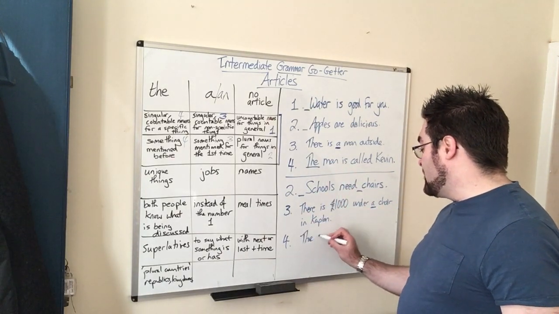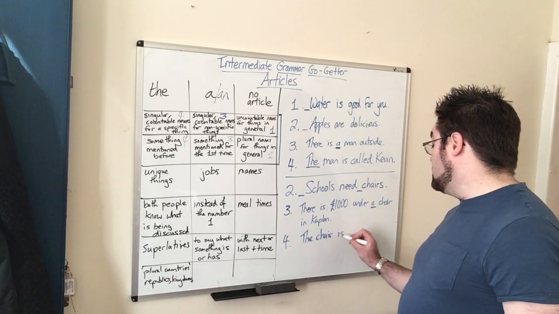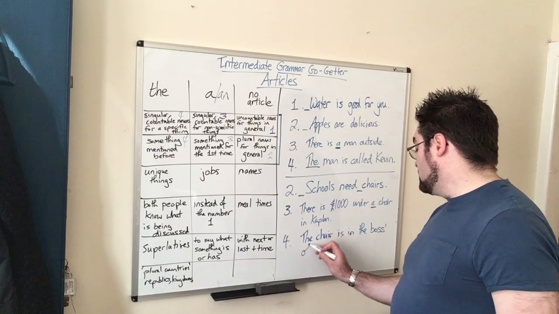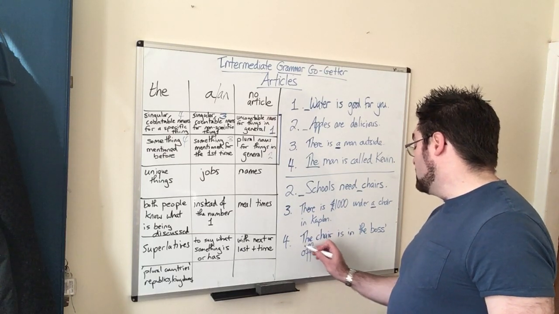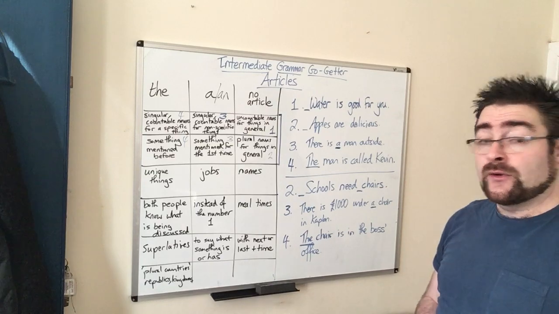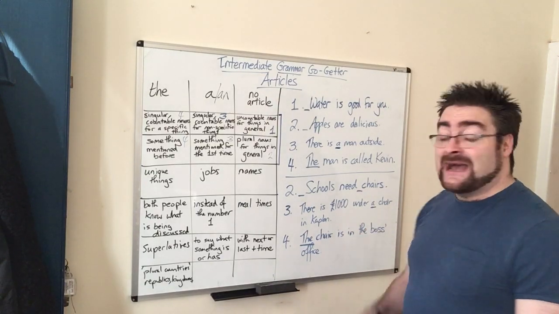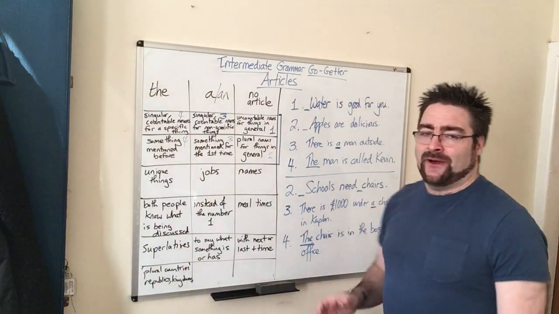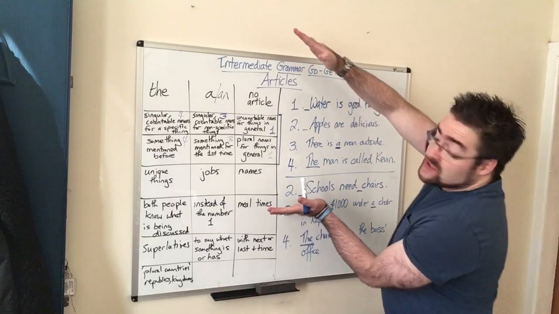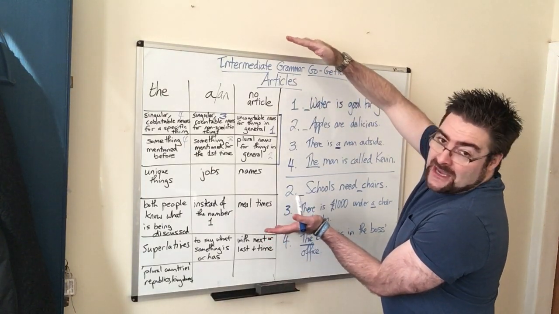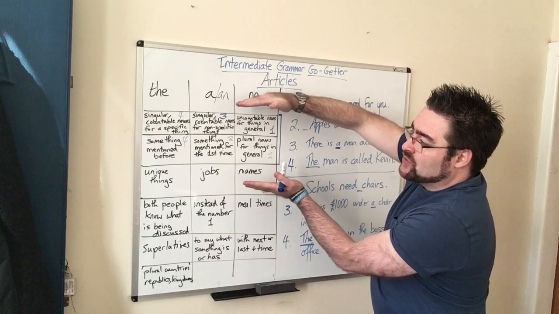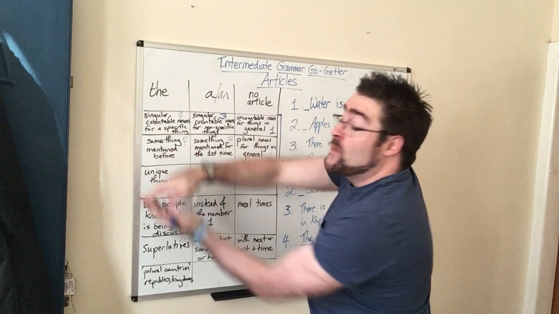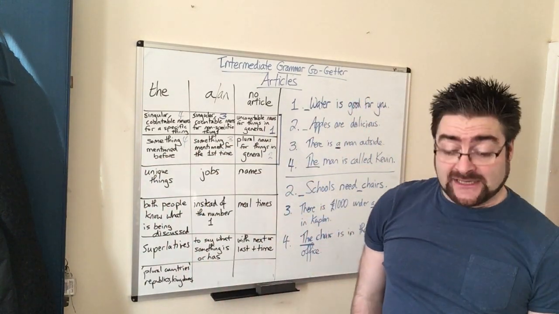So I say the chair is in the boss's office. Okay, and there is the. Okay, we've mentioned it before, and now I am talking about a specific chair. So the thing to remember, that no article talks in general. Then we get gradually smaller and more specific. So now we are talking about one, but we don't know which one. Now we know exactly which one is being discussed.